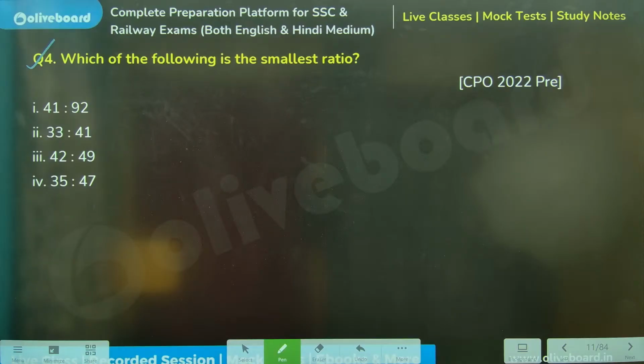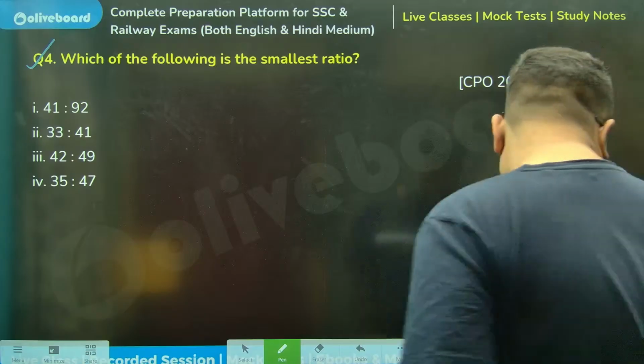Need answers. They are asking for the smallest ratio. I have a question from Siddharth.